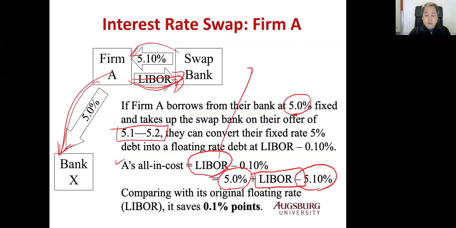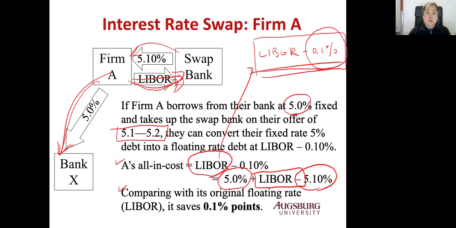So their cost is actually LIBOR minus 0.1%, which means that compared with their original floating rate, where they can borrow at LIBOR, with this swap they can save 0.1 percentage points. Again, they pay LIBOR, they pay 5% fixed, and they receive 5.1% from the swap bank, because that is the bid price.